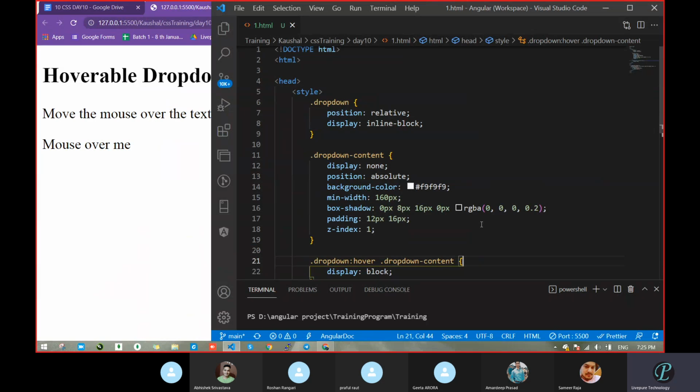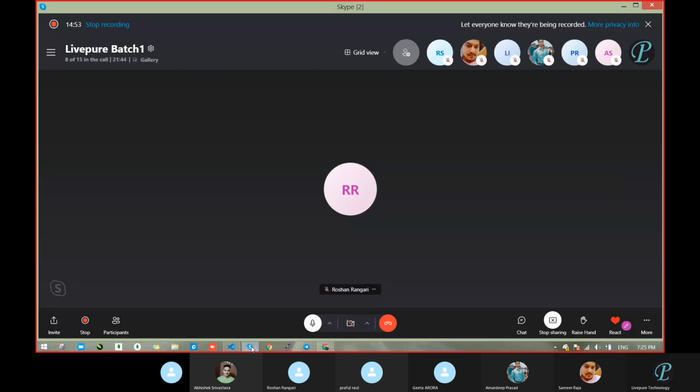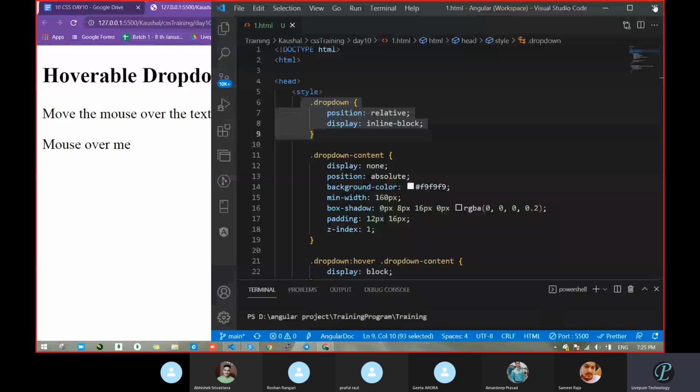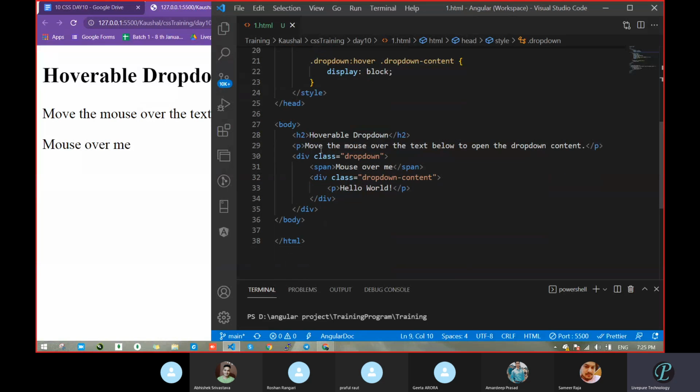Can anyone explain to me anything from this style? What is it going to do? Some drop down is there. So can anyone explain regarding this style, what it is going to do? First, what we had taken in the HTML. We had taken one class name, which is drop down. Okay. And nearby, what is there? Mouse over. So just to do one thing.